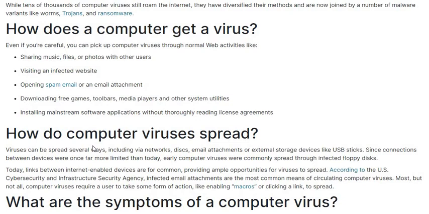How do computer virus spread? This is again an interesting topic. Viruses can be spread several ways, including via networks, disks, email attachment, external storage devices like USB sticks. There are so many mediums to spread the virus. For example, through network or internet, disk.